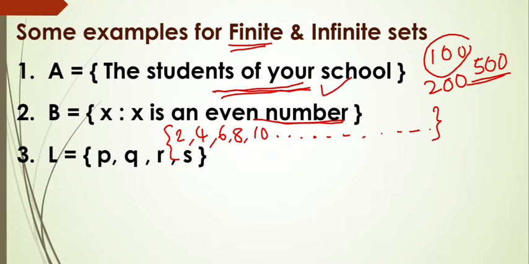And see the next, L is equal to p, q, r, s. Clearly we can say that here the number of elements is 4. So this is a finite set.